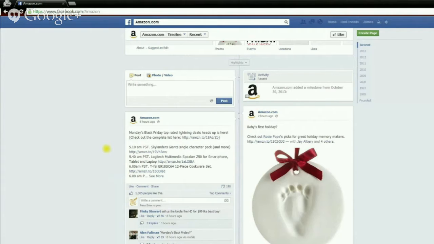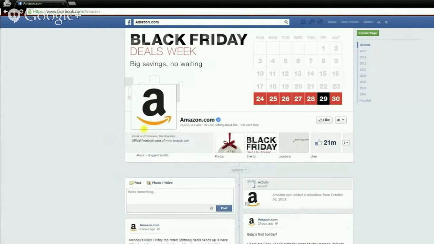So some key points here on the Facebook fan page. First of all, each fan page has a cover photo, which is what you see up here. And you can change this cover photo anytime you want, and you can advertise anything you want up here. As you can see right now, Amazon is going to advertise their Black Friday deals. And this is a great place to advertise something important with your business, because that's the first thing your fan is going to see when they come to your page. They're going to see your cover photo. So you can take advantage of this if you have an important offer or special coming up and advertise it here, just like Amazon has done with the Black Friday sale.